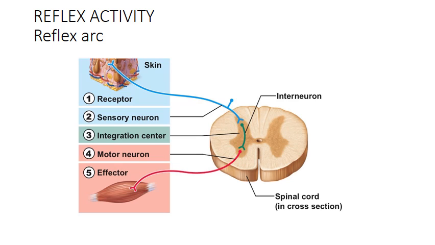Here, another name of sensory neuron is afferent, A-F-F-E-R-E-N-T. Another name of interneuron is connector neuron or relay neuron. Another name of motor neuron is efferent, E-F-F-E-R-E-N-T, efferent neuron. So this is the reflex arc.